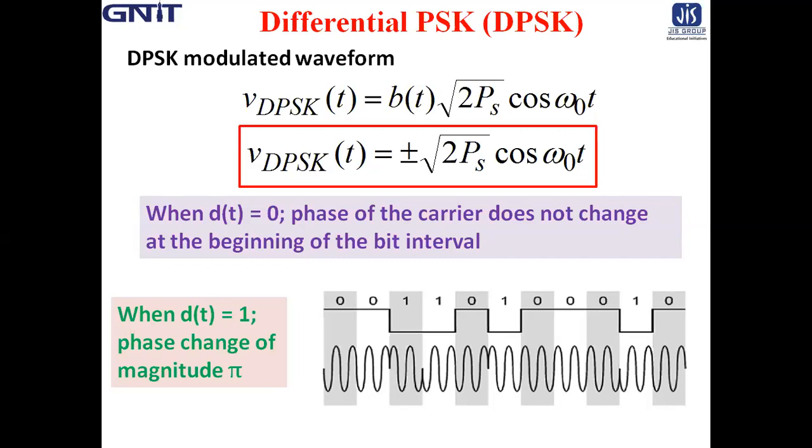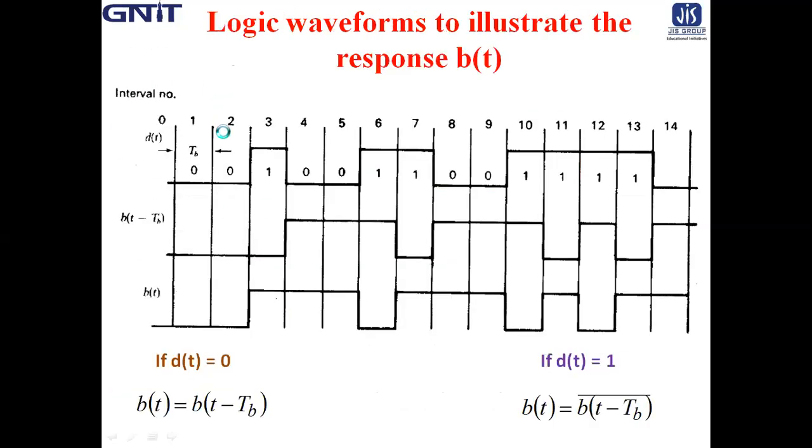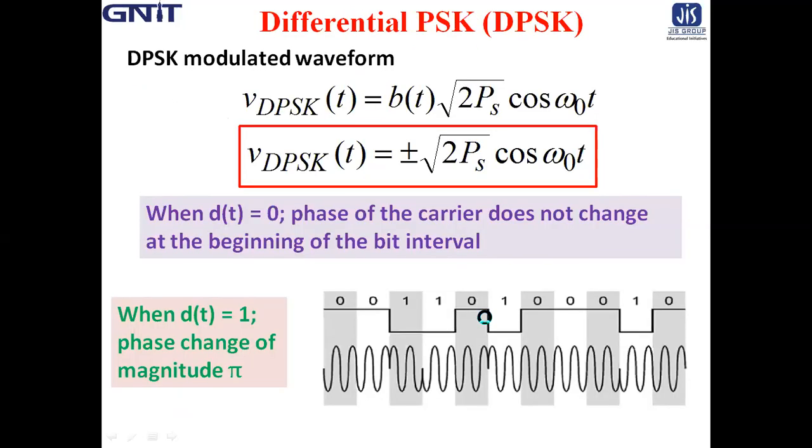Thus altogether, when dt equals 0, the phase of the carrier does not change at the beginning of the bit interval. See the waveform: whenever dt is 0, bt is the same as bt minus tb. So the phase of the carrier does not change at the beginning of the bit interval whenever dt is 0.